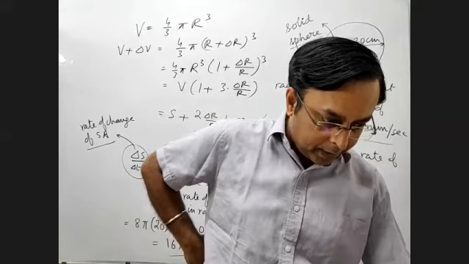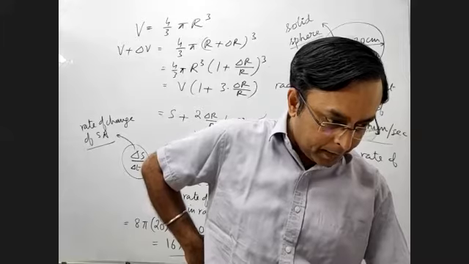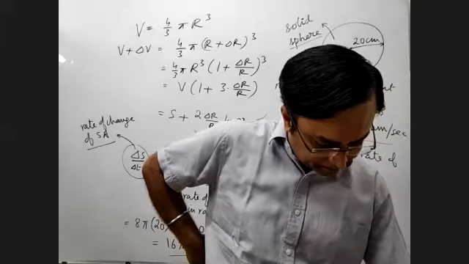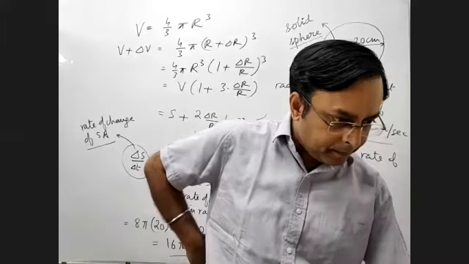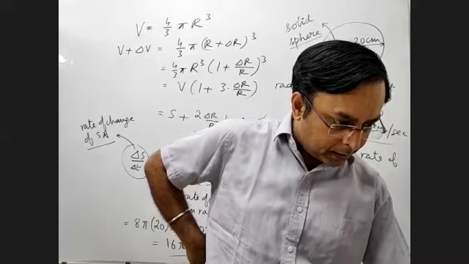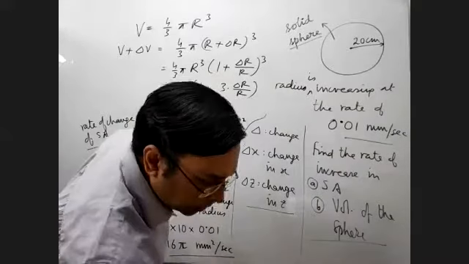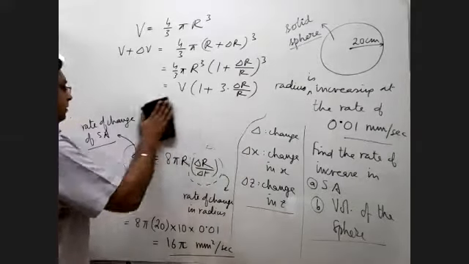Dhruv has given 1600 pi millimeter cube per second. Okay, different answers. Okay, chalo, koi baat nahi. I'm just getting it sorted out, just solving it. So maybe we can just discuss.